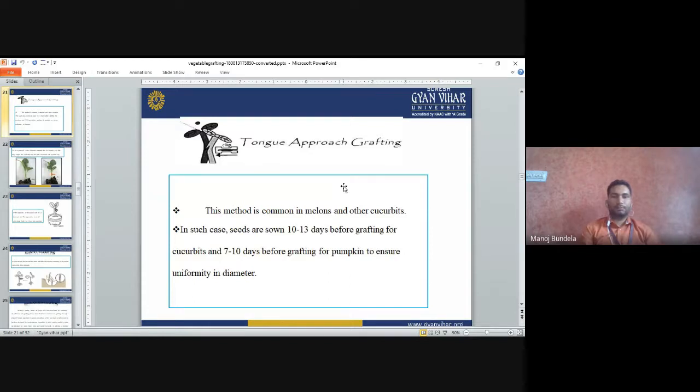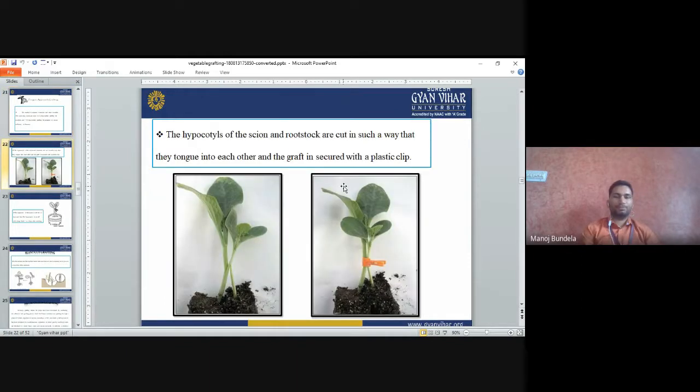Tongue approach grafting. This method is common in melons and other cucurbits. In such cases, the seeds are sown 10 to 13 days before grafting for cucurbits, and 7 to 10 days before grafting for pumpkin, to ensure uniformity in diameter.